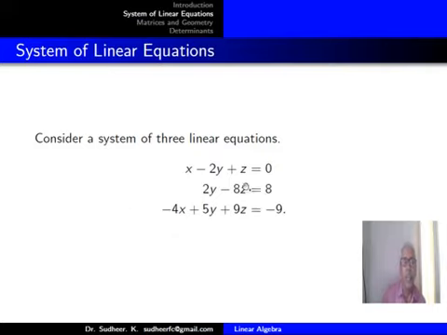If you try to draw the graphs of these linear equations, it is not very simple because they are planes in three-dimensional space. Take x minus 2y plus z equal to 0, 2y minus 8z equal to 8, minus 4x plus 5y plus 9z equal to minus 9.